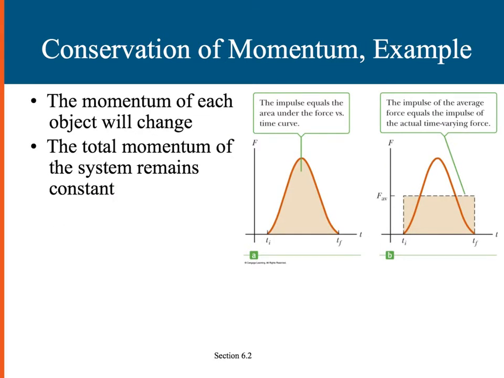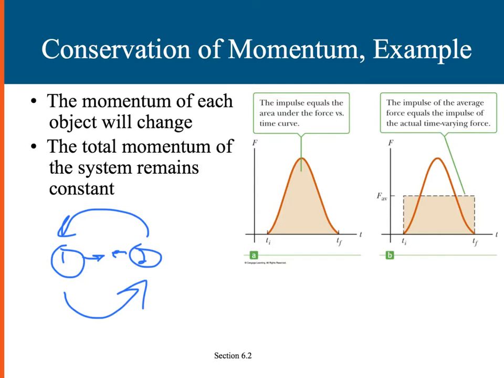Looking at an example, let's say we have two objects, and we'll call one object 1 and the other one object 2. These two objects move towards each other so that they collide, and then after the collision they fly off in the opposite direction. Well, looking at the collision, 1 is going to exert a force on 2, and 2 is going to exert a force on 1. And that force is going to be a variable force, and in this graph pictured over here to the right is an example of what that force could look like.